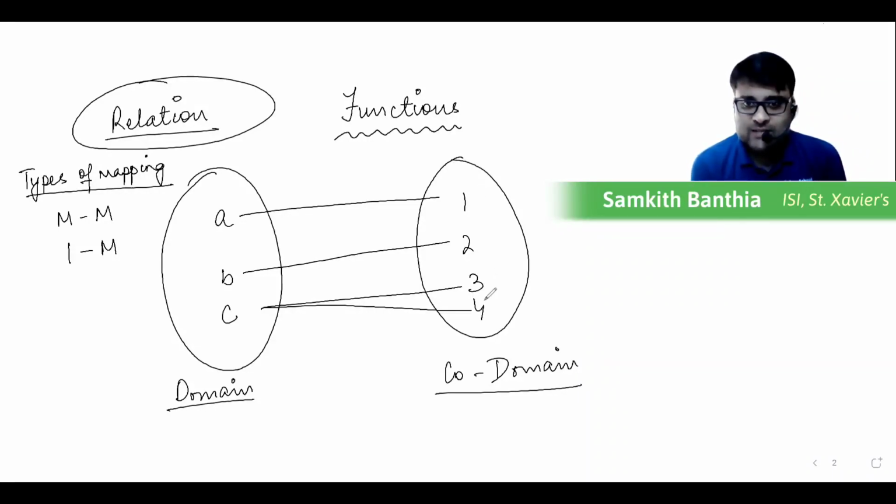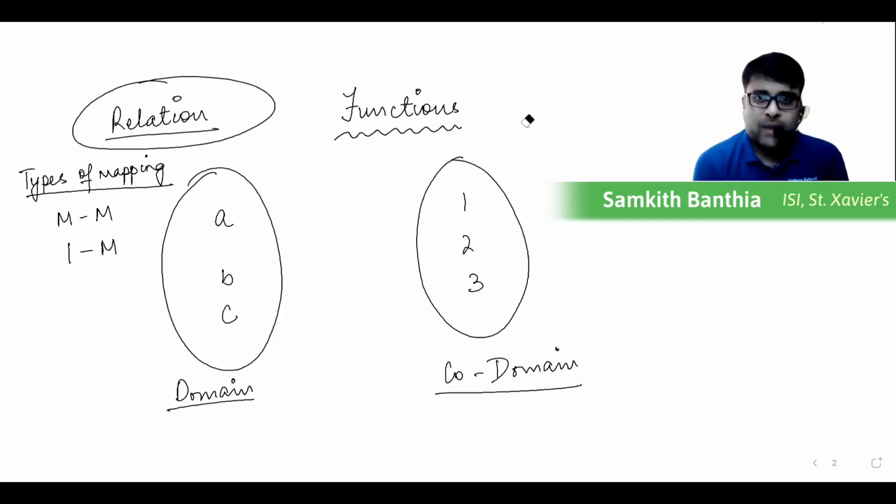Each element on the RHS is going to exactly one. So one is not going to A and to B simultaneously. It does not have a pre-image in A and B. If each element had multiple pre-images, then we would have a many here. Since each element in the codomain has exactly one pre-image, that's why this is one. And C is going to multiple, that's why it is one to many. This kind of a mapping is called one to many. Okay, so it's mapping types, I'm actually showing it to you.